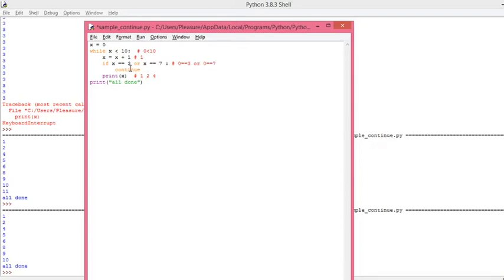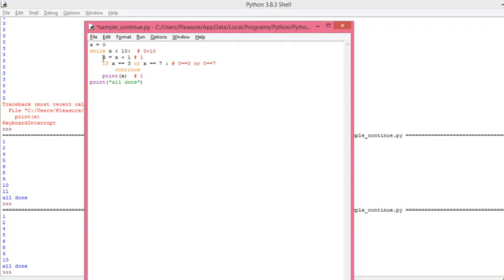Are you getting it? Since both the conditions are false, it jumps to the print statement. Now what is the current value of x? 1. So it prints 1.